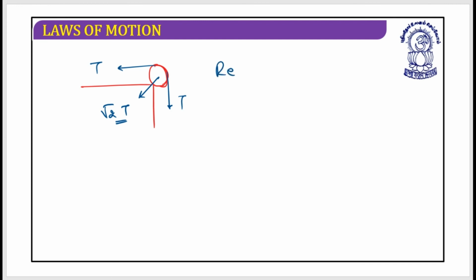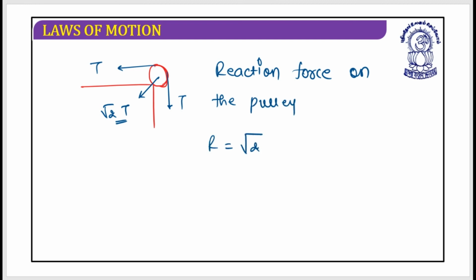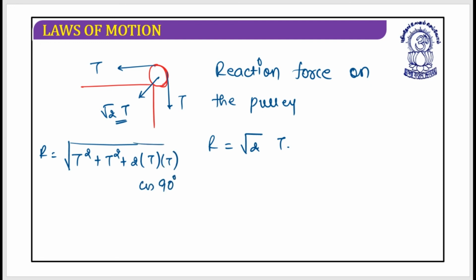So the reaction force on the pulley, R, should be equal to root 2 T. I hope you understand how root 2 T has arrived. R should be equal to under root of T square plus T square plus 2 into T into T into cos of 90 degree.